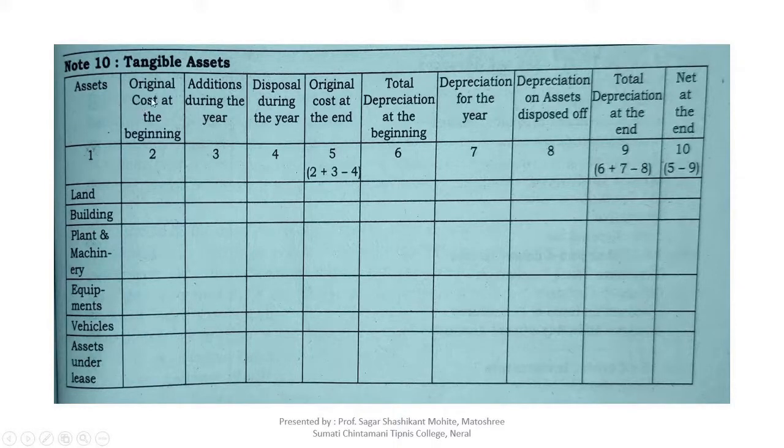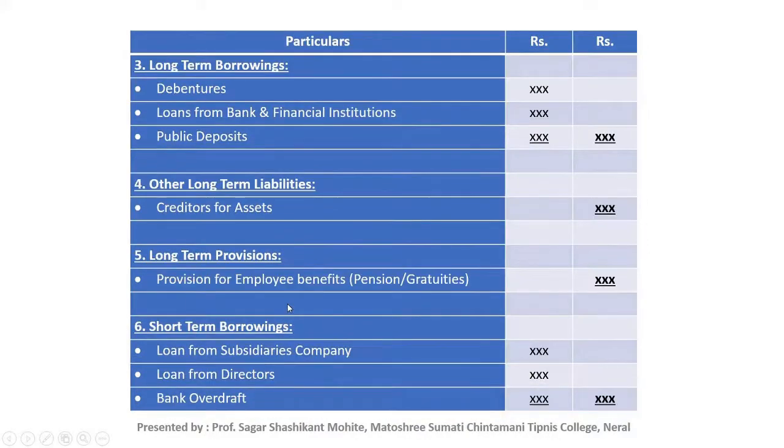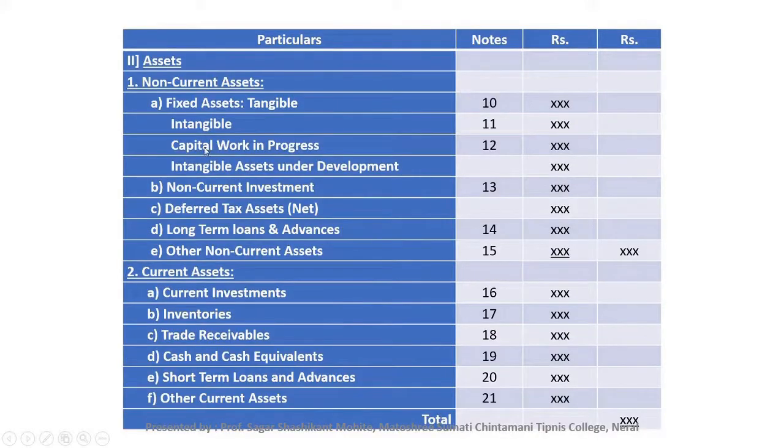The same note is also prepared for the intangible fixed asset as well. Intangible fixed asset, the same note we will mention. This is tangible fixed asset under construction or under development. Next, intangible fixed asset under development. These 2 points are not relevant for your practical problem, but the first 2 points are relevant. We should prepare that note for the tangible fixed asset as well as the intangible fixed asset.